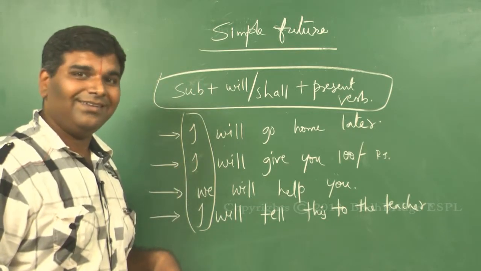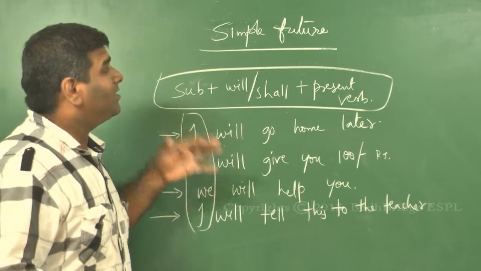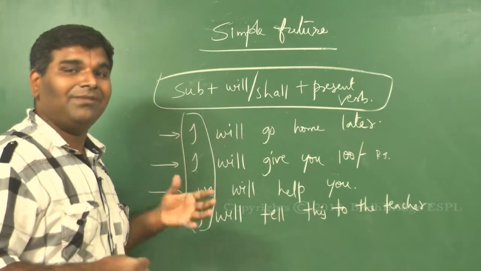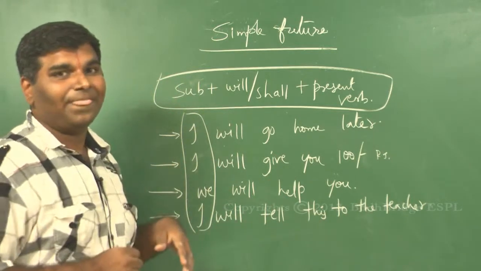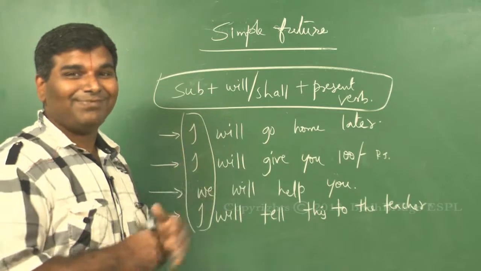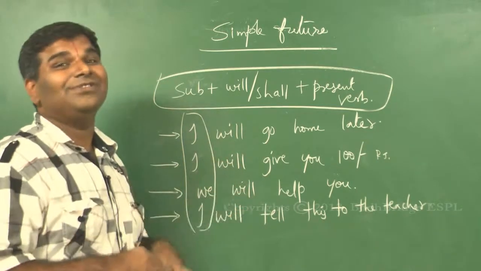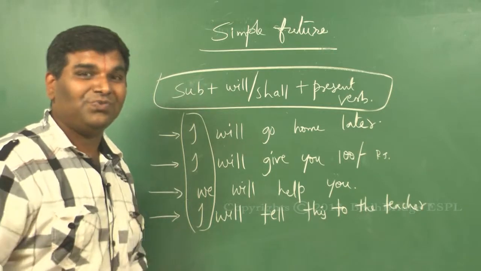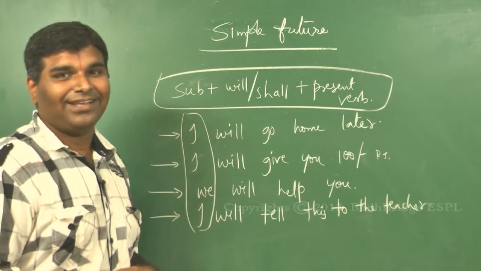Alright, clear? Now after this, we'll slowly move on to understand a little more in depth about how to express future tense. What if I don't want to use will? Then you would say, you have explained about shall, right? So we'll use shall. Good. What if I don't want to use even shall? I don't want you to use will or shall. Then how will you express a future action? Let's learn that as well.